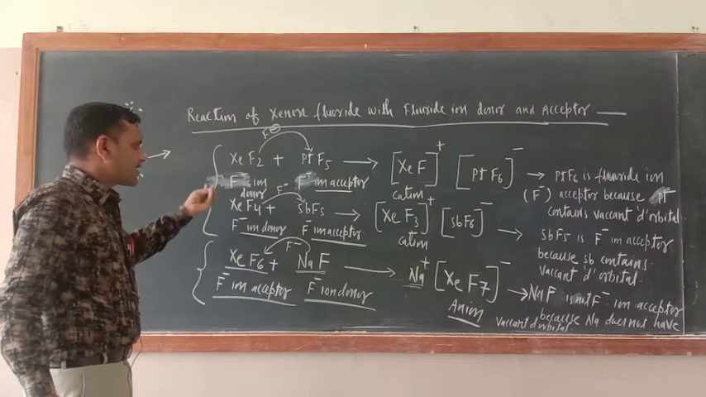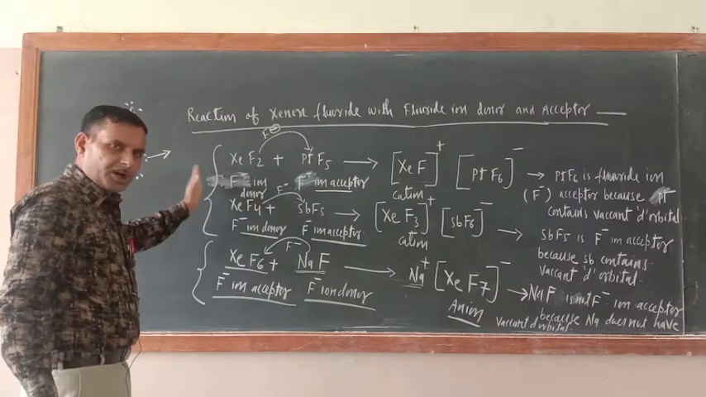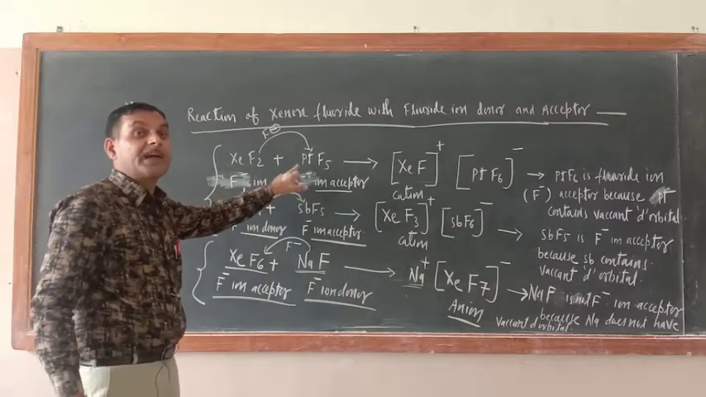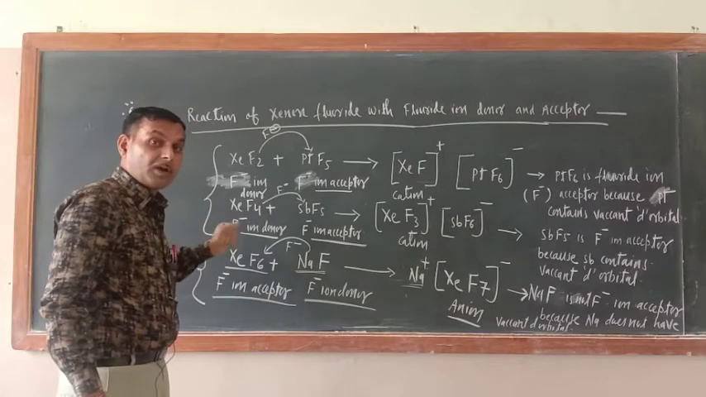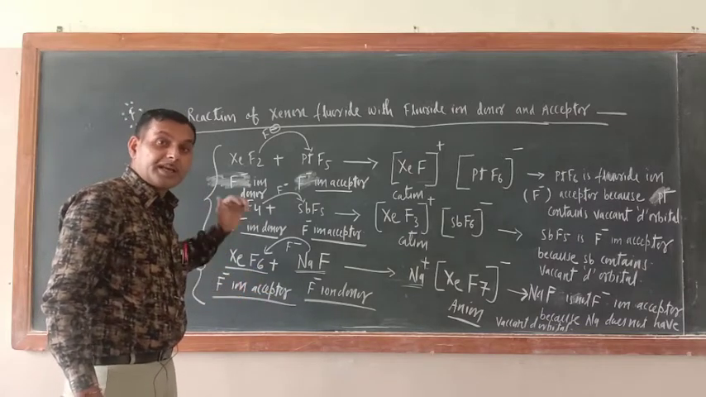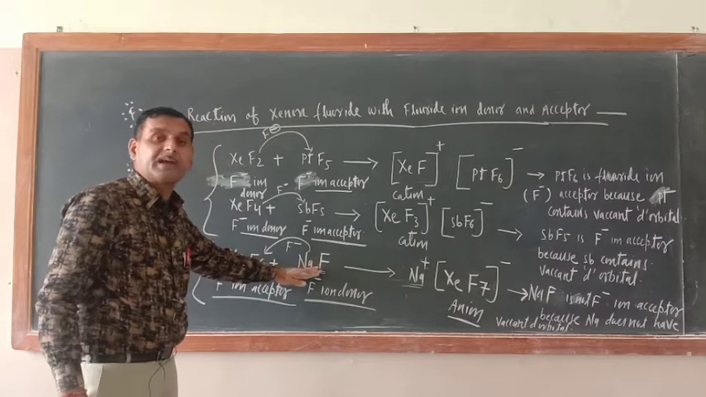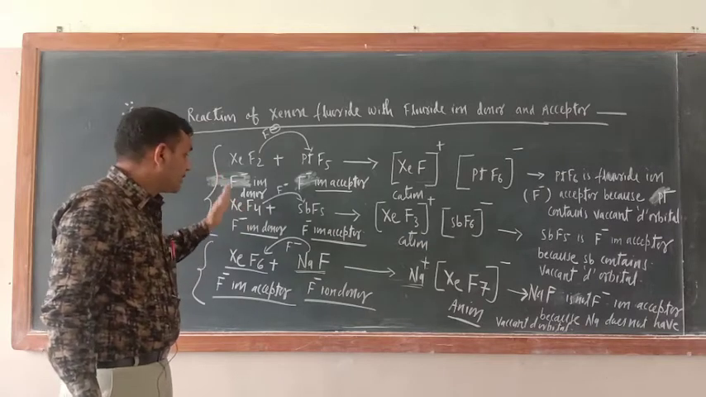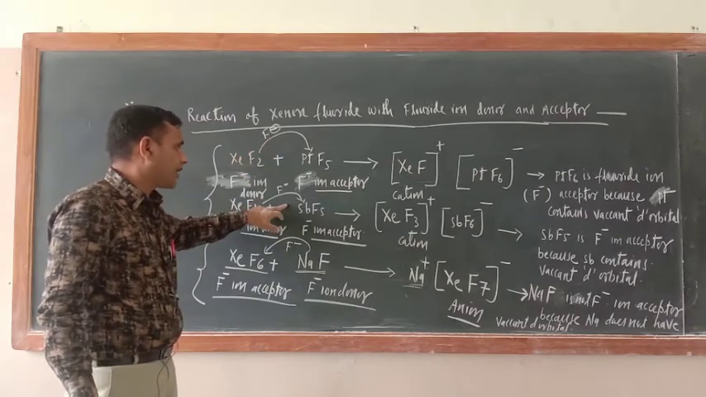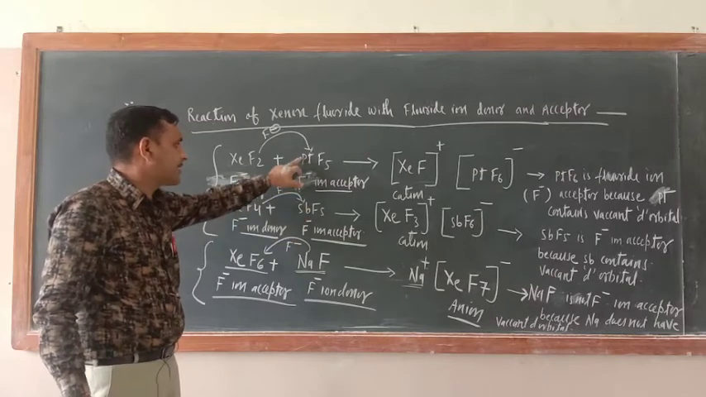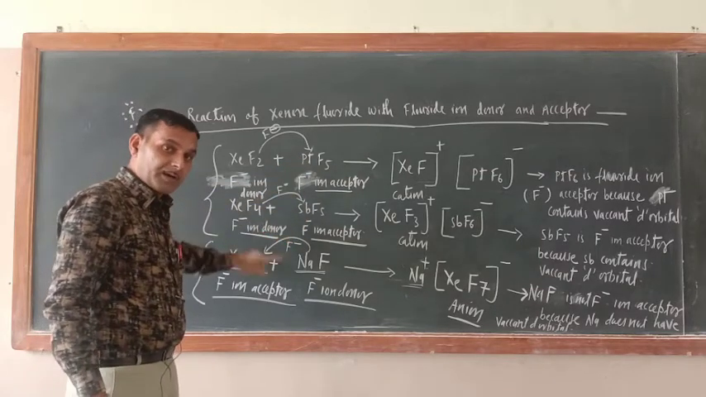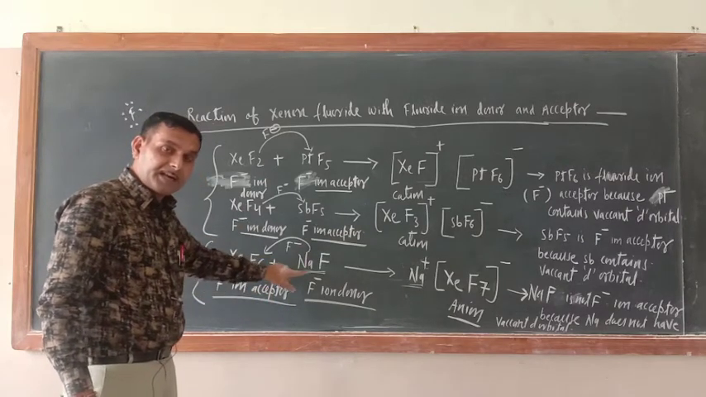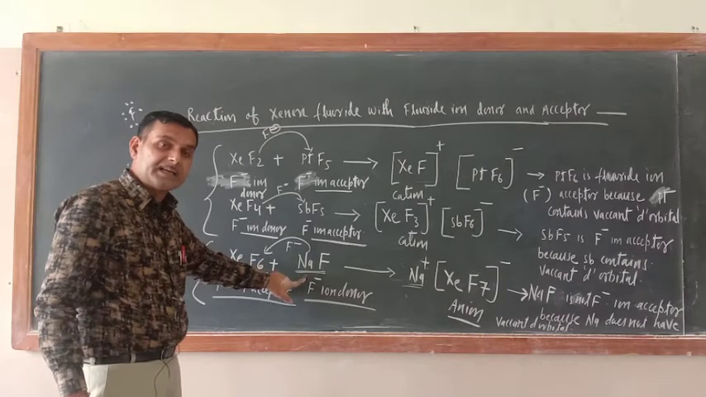So now what is the summary of this reaction? Xenon fluoride becomes a fluoride ion donor if the reacting species contains a vacant d orbital. But xenon fluoride becomes a fluoride ion acceptor if the reacting species does not contain a vacant d orbital. That is the summary, that is the conclusion. Once again, listen: xenon fluoride becomes a fluoride ion donor if the reacting species contains a vacant d orbital, but a fluoride ion acceptor if it does not.